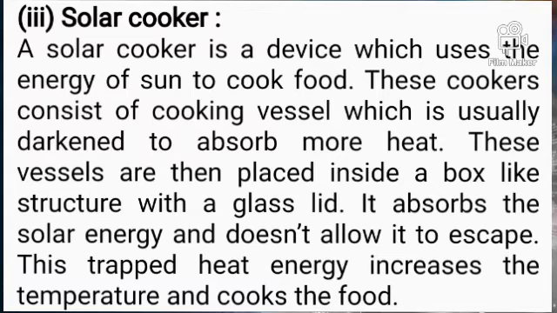These cookers consist of a cooking vessel which is usually darkened to absorb more heat. These vessels are then placed inside a box like structure with a glass lid. It absorbs the solar energy and doesn't allow it to escape. This trapped heat energy increases the temperature and cooks the food.